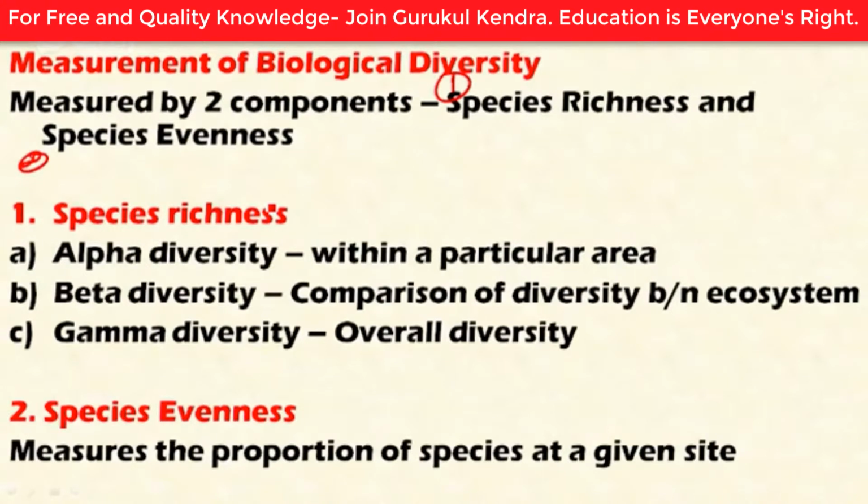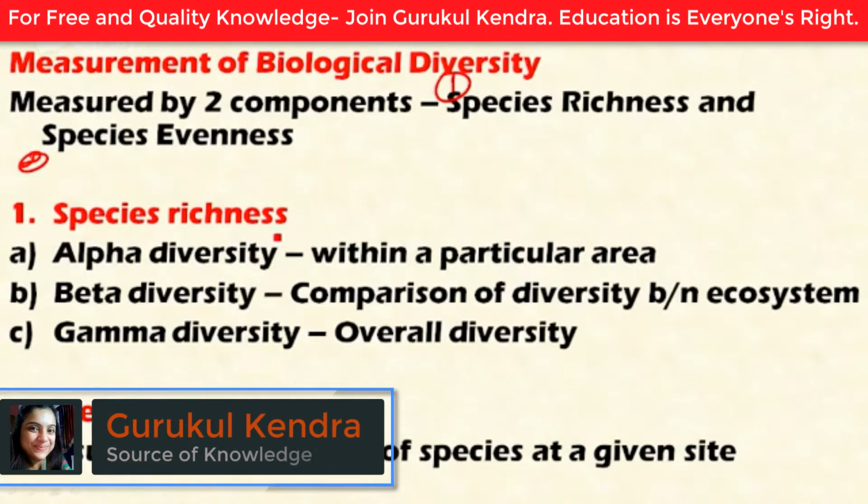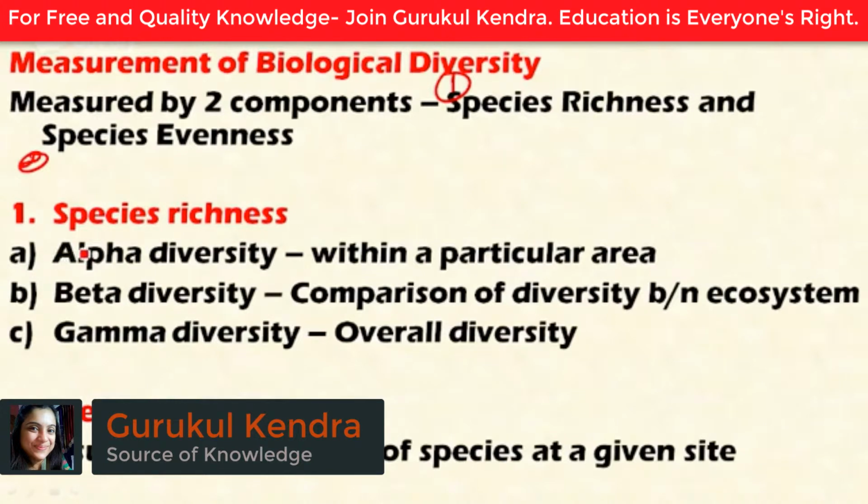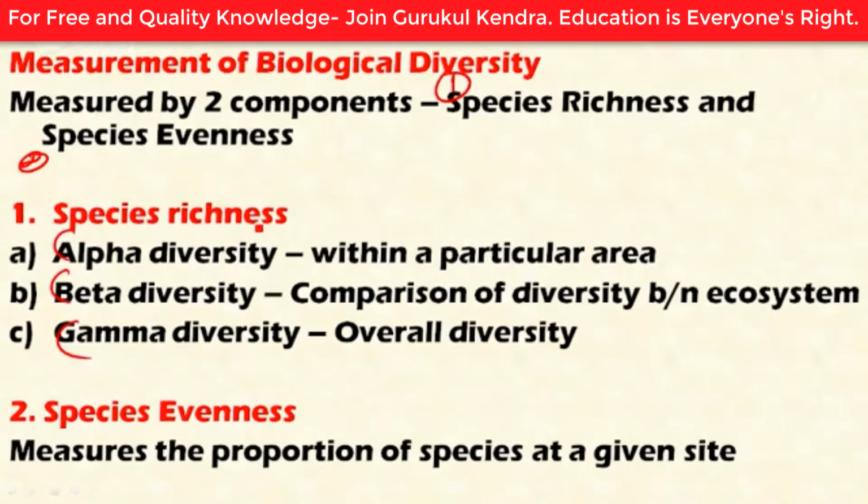Based on the species richness, it can again be divided into three important components: alpha diversity, beta diversity, and gamma diversity. Alpha diversity refers to the diversity variation within a particular area or ecosystem. It is usually expressed as the number of species in an ecosystem.